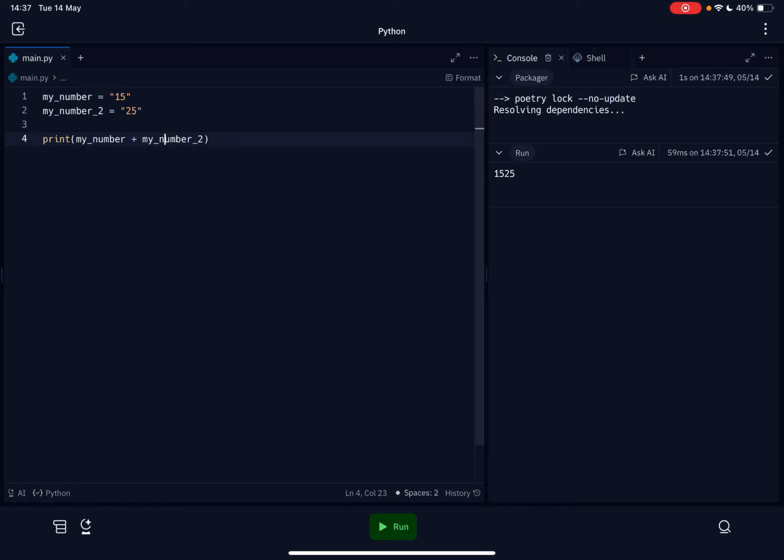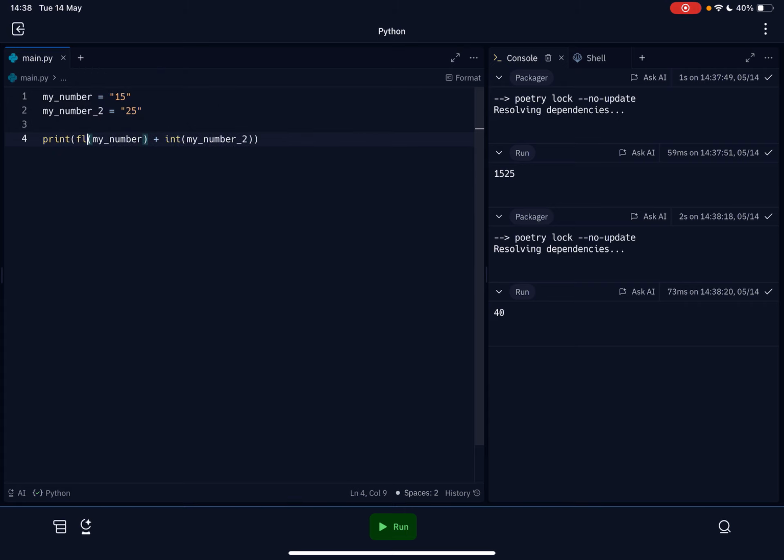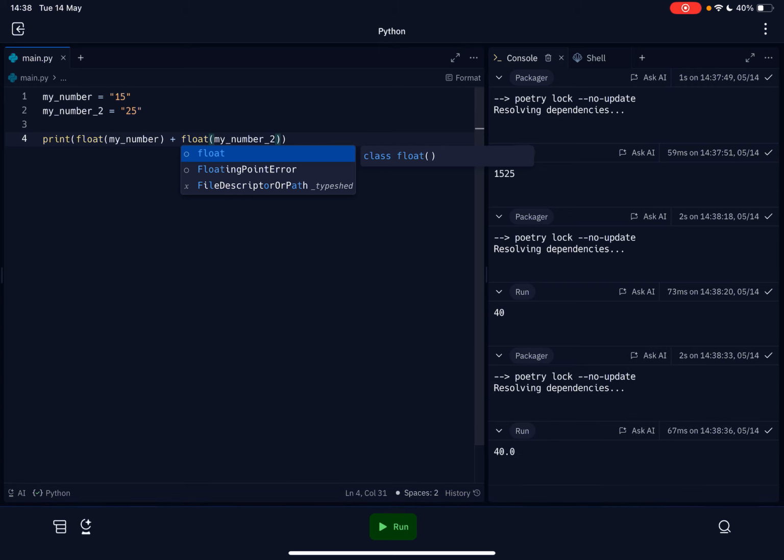So what we need to do is wrap this with our int function. Now once we've wrapped this with our int function, if we run it, we'll get 40. Fantastic. Now let's change this to float instead, and I want to show you what happens. If you were to run it now, as you can see, we get 40.0 as expected. So this is how we would convert it.